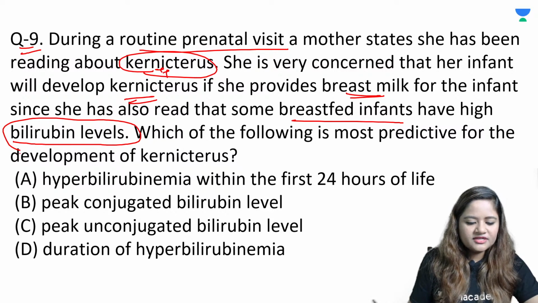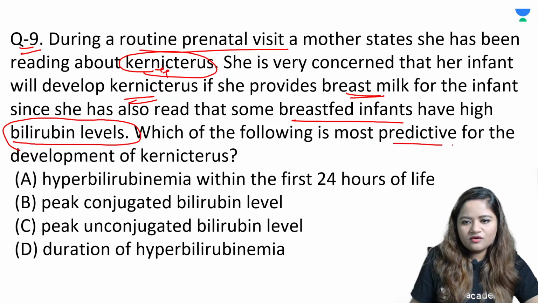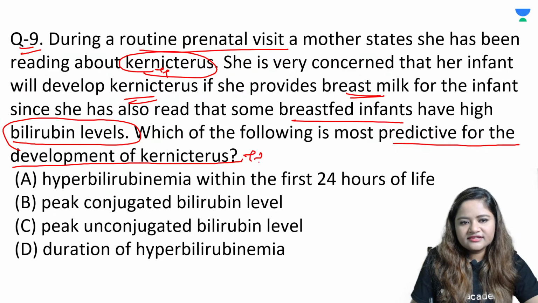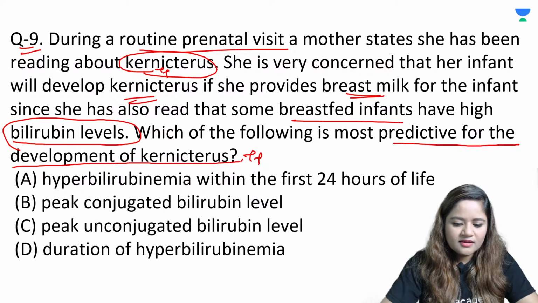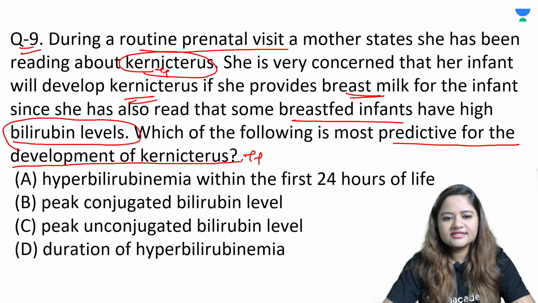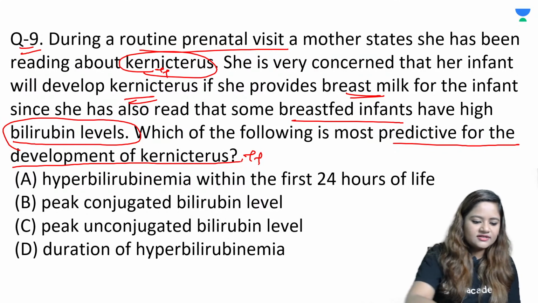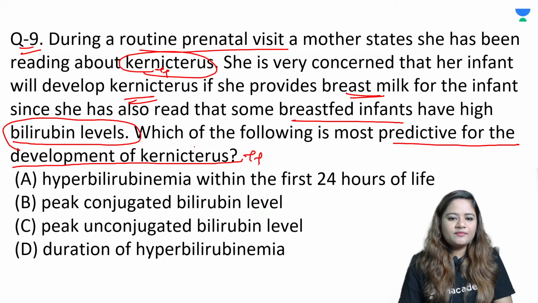This is one complication that occurs in an exclusively breastfed baby. Which of the following is most predictive for the development of kernicterus? What is definitely diagnostic that the child has developed kernicterus? Out of these four options, which clearly defines kernicterus? Is it option A, B, C, or D?